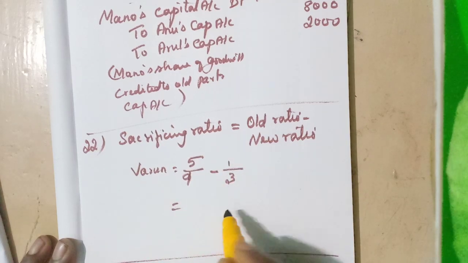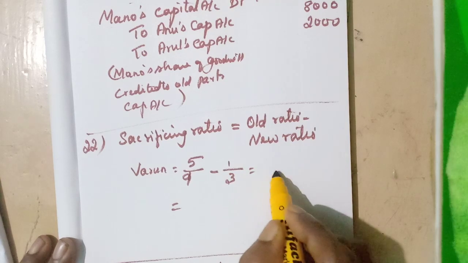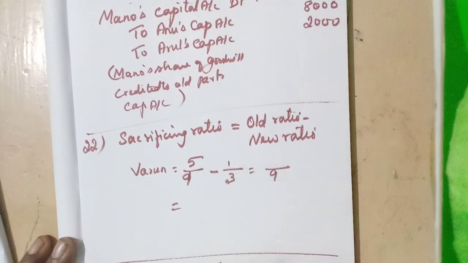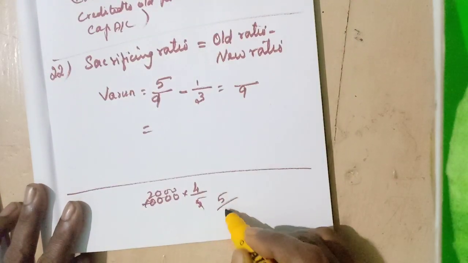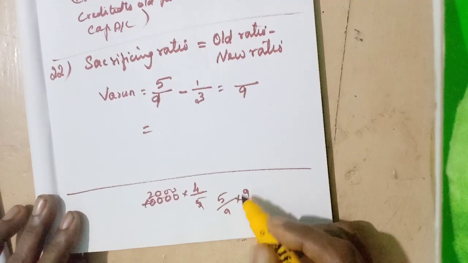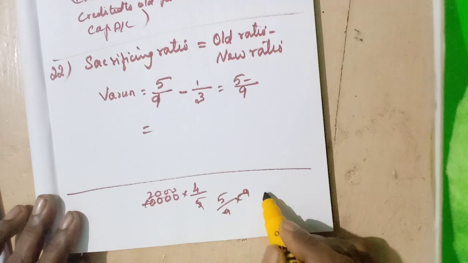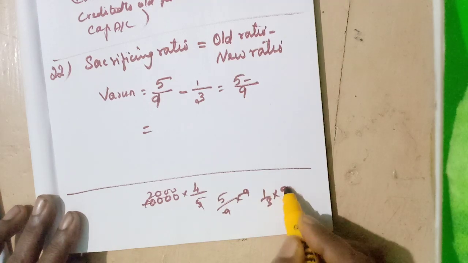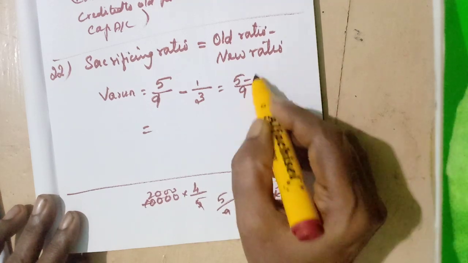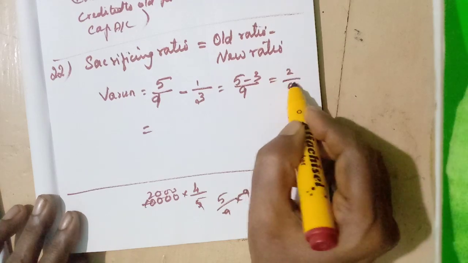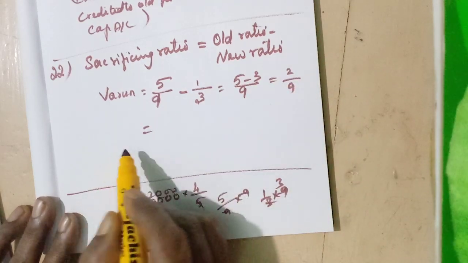The LCM is 9. So 5/9 into 9 gives 5, minus 1/3 into 9 gives 3. That is 2/9. Then the next partner, Bharat.